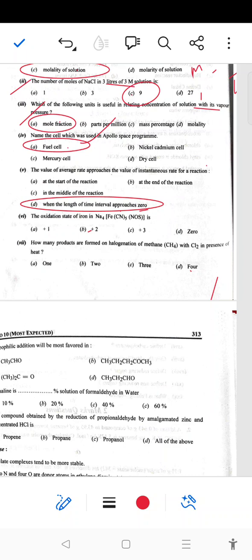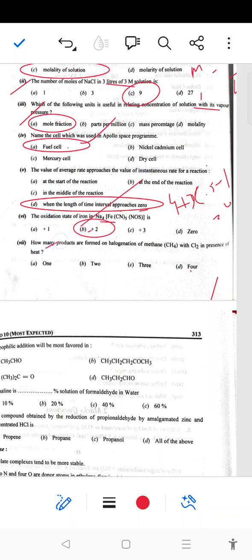Next, the oxidation state of iron in Na4[Fe(CN)5NOS]. So here, 4 plus x minus 5 minus 1 will become equal to 0. So here x will become equal to plus 2 is the right answer. B option is the right answer.